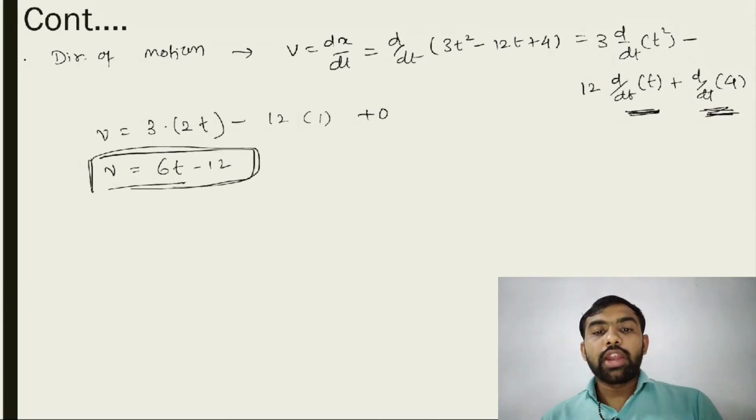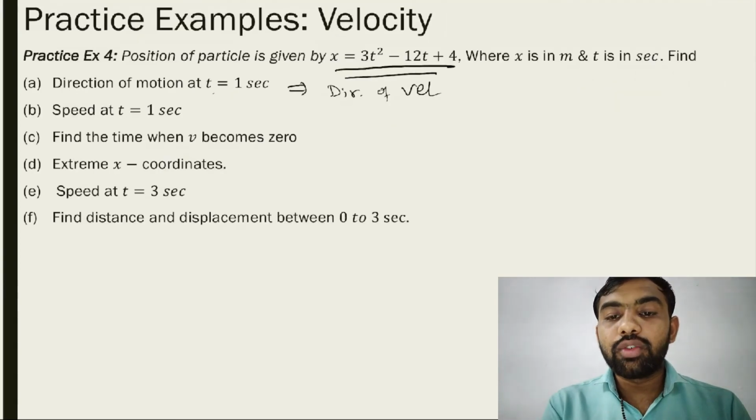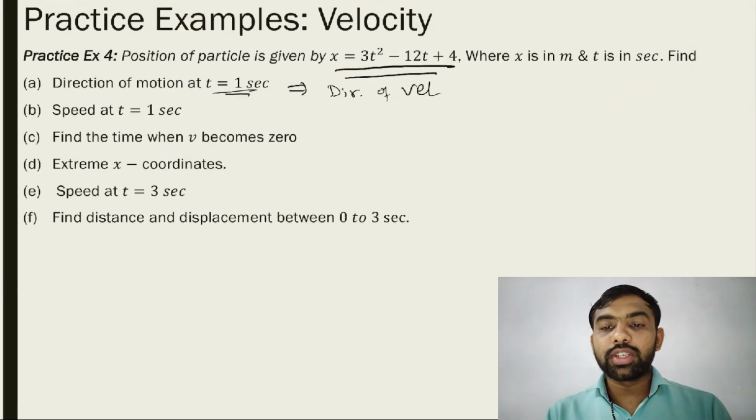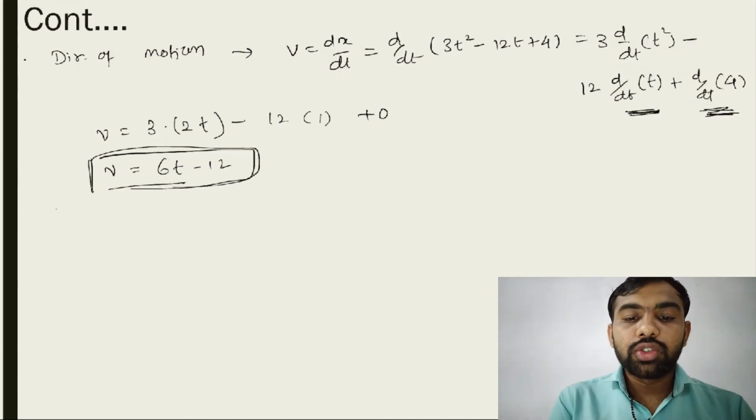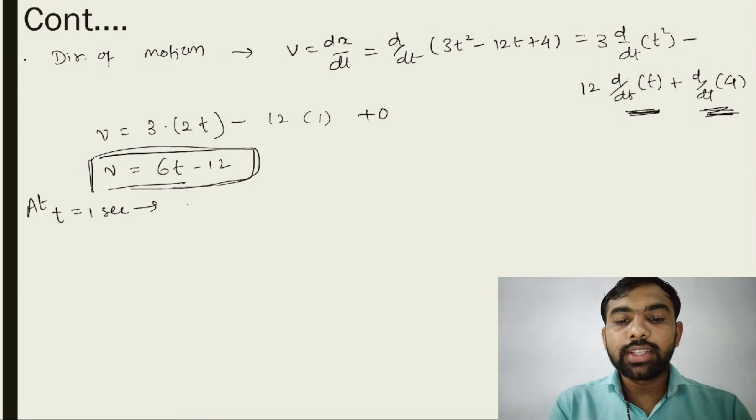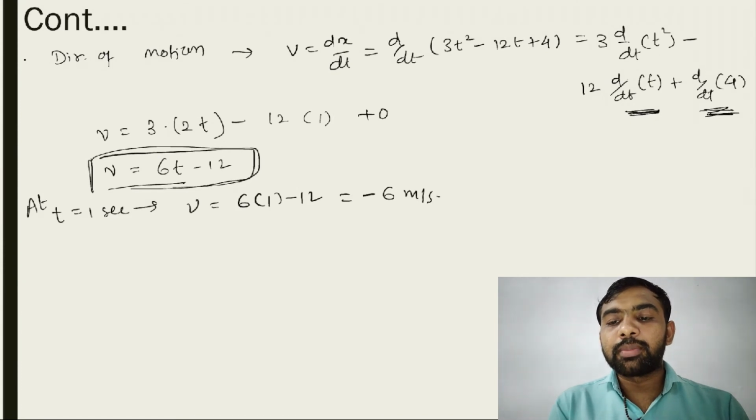You must note this. At what time do you want this? At t is equal to 1 second. So put this 1 here. At t is equal to 1 second, what is the answer? v is equal to 6 into 1 minus 12. It is minus 6 meter per second.